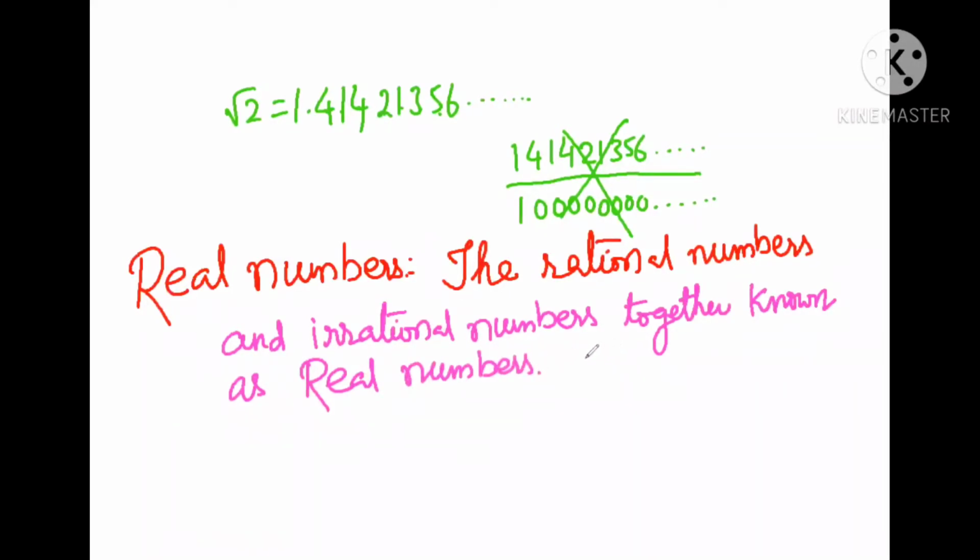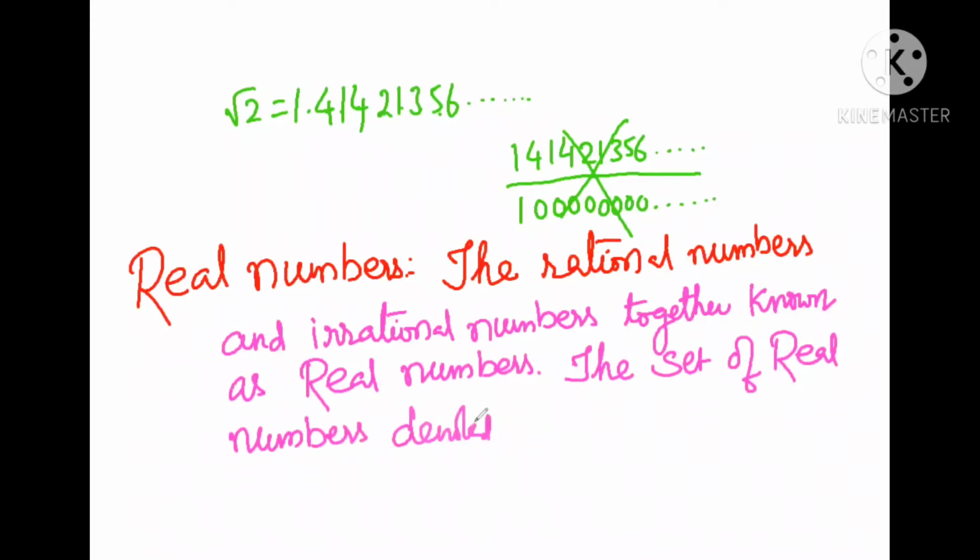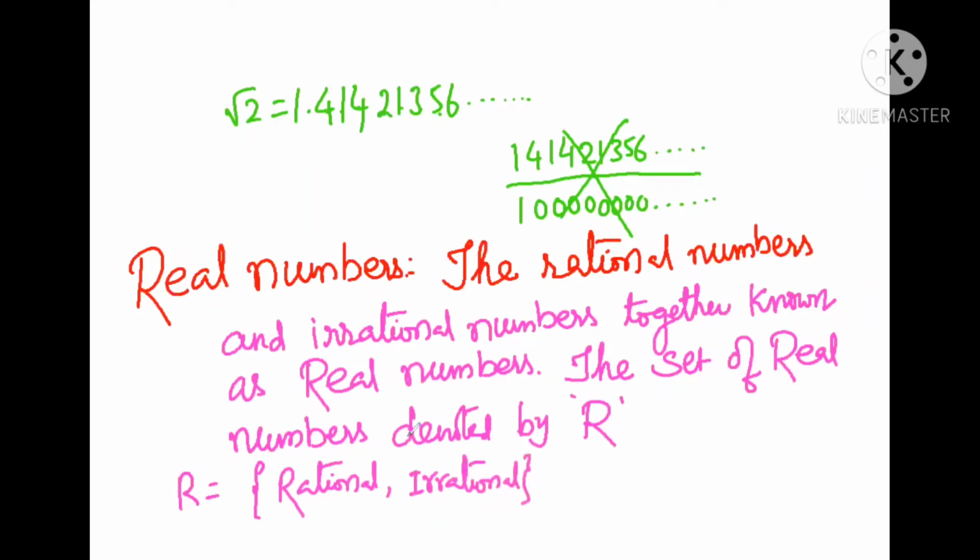The set of real numbers is denoted by capital R. So R is equal to the set of rational and irrational numbers. This is about the rational and irrational numbers.